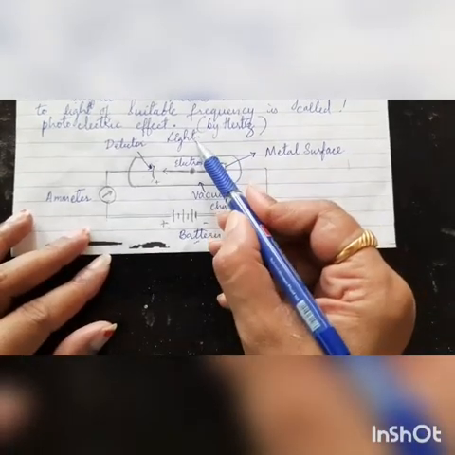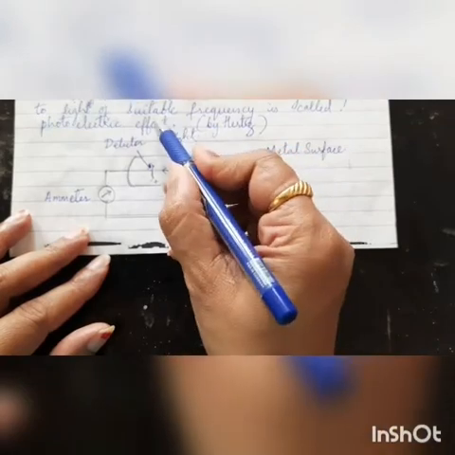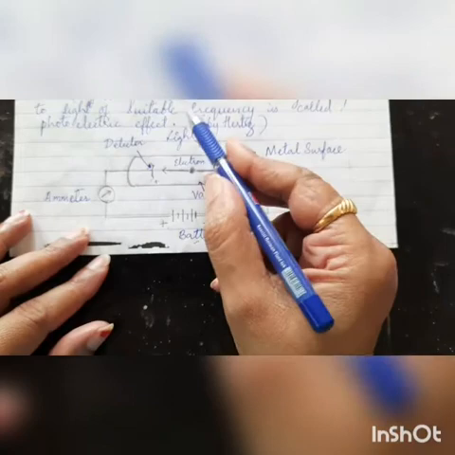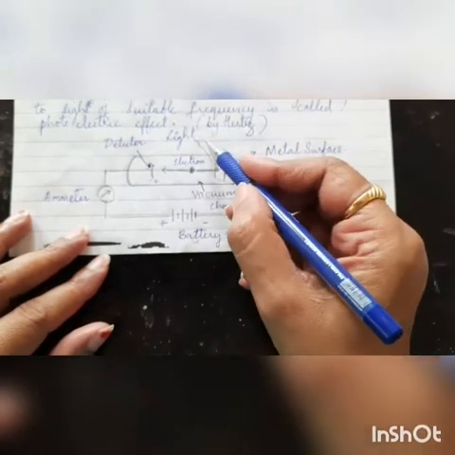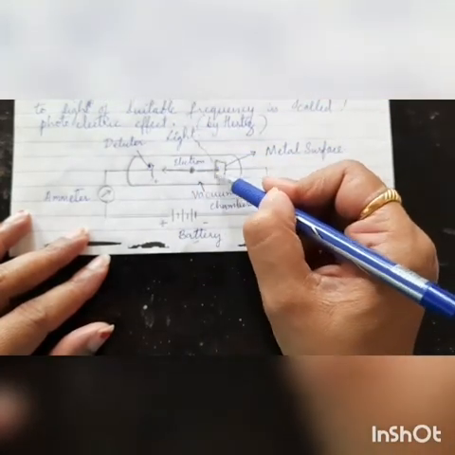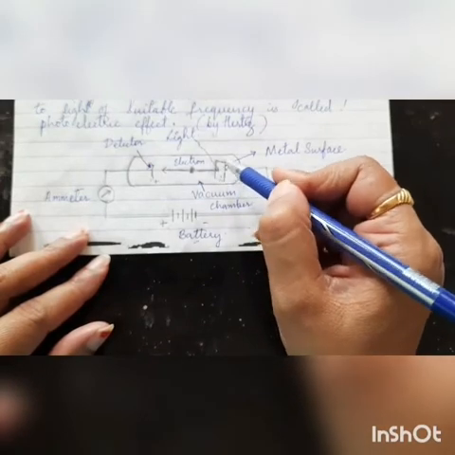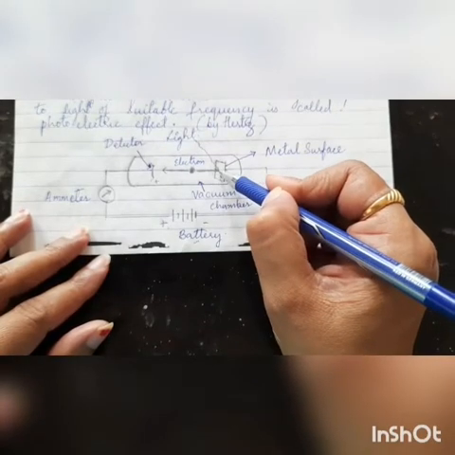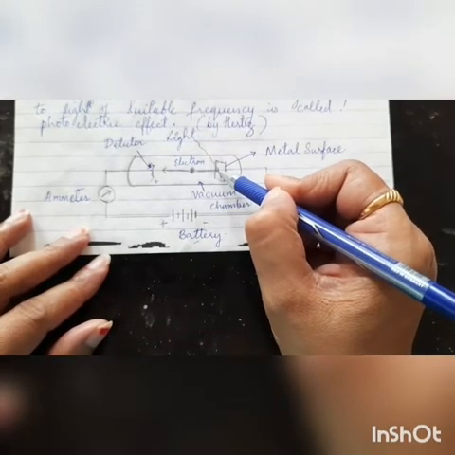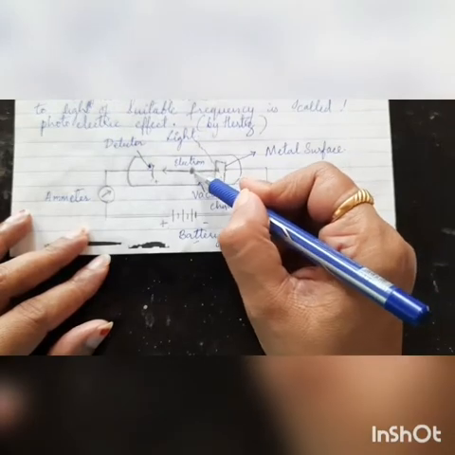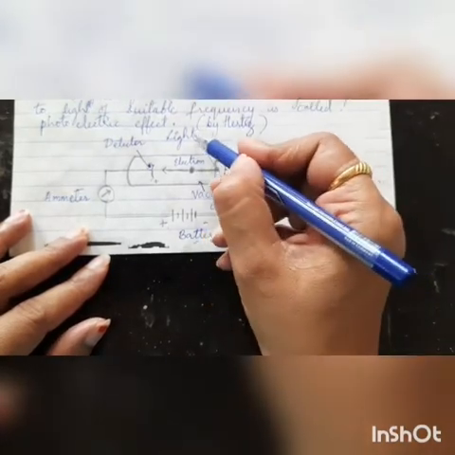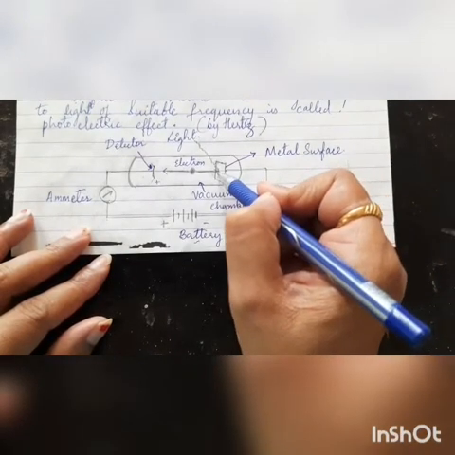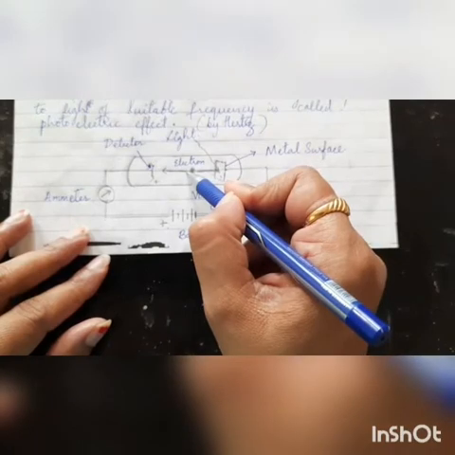Now when the light, note here, is of suitable frequency, not all light can cause this. When light of suitable frequency falls on the metal surface, the electron present in the metal gets out of the metal. It is ejected. It is removed. When light of suitable frequency falls on the metal, the electron from the metal surface comes out of it.